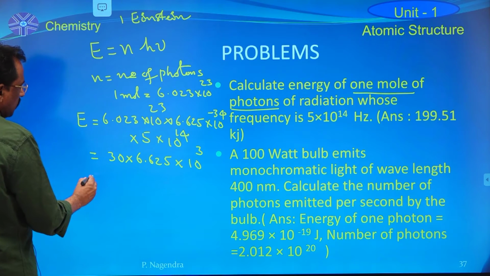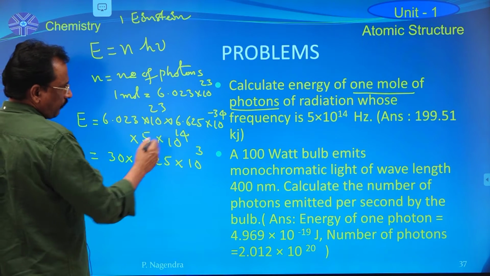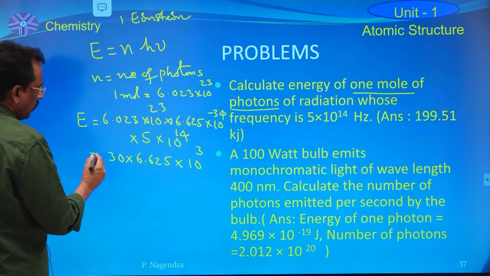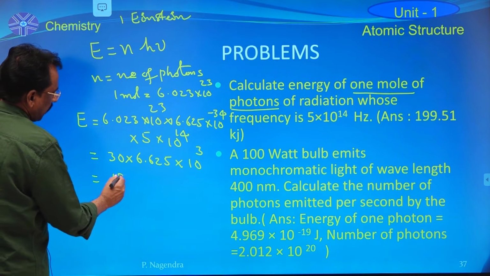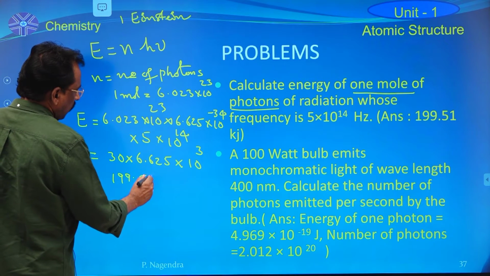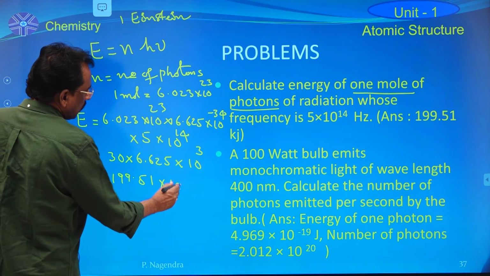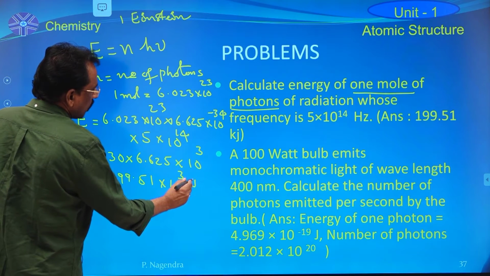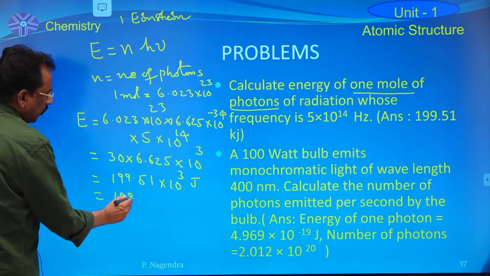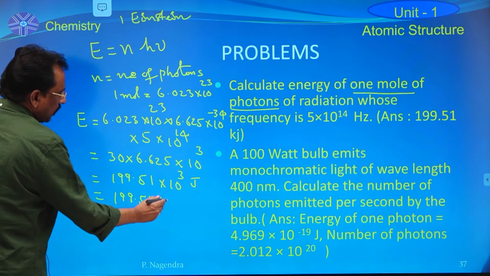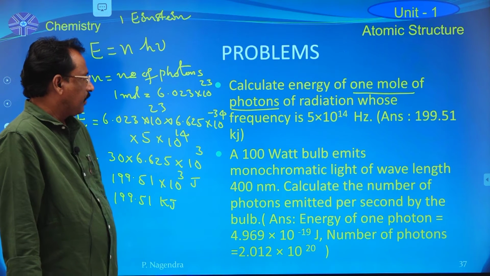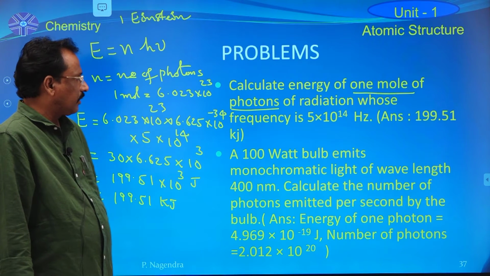In joules, this value is approximately 199.51 into 10 power 3 joules, nothing but 199.51 kilojoules.